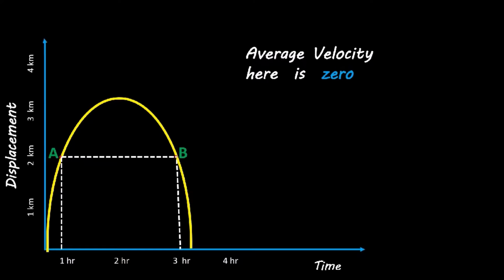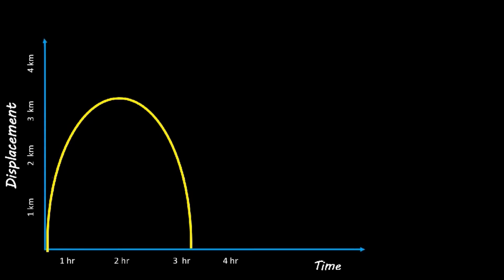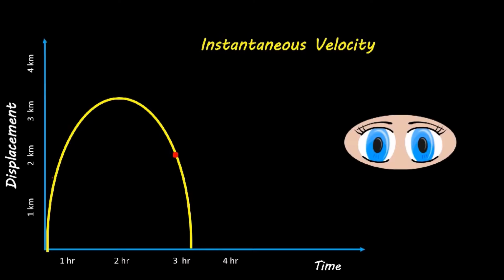Because the difference in displacement value, that is 2 minus 2 km, is 0, despite the time difference not being equal to 0. But on the other hand, instantaneous velocity is the velocity at a particular instant. An instant is a time span less than even a second. It's as fast as blinking your eyes, and in fact even faster than that.